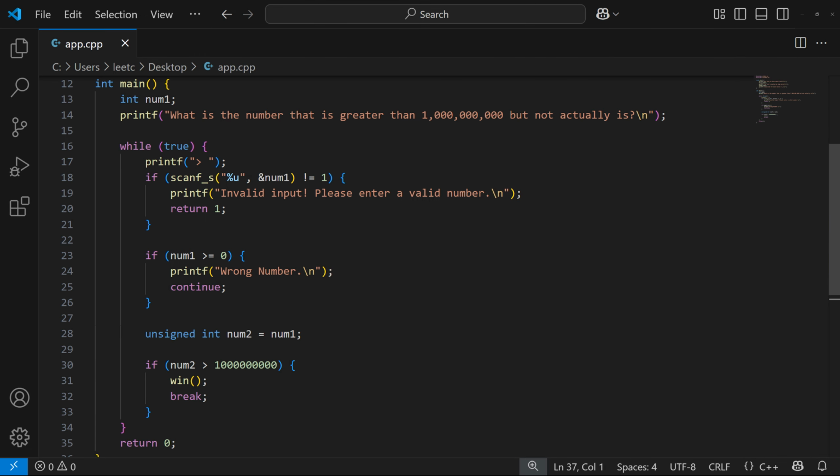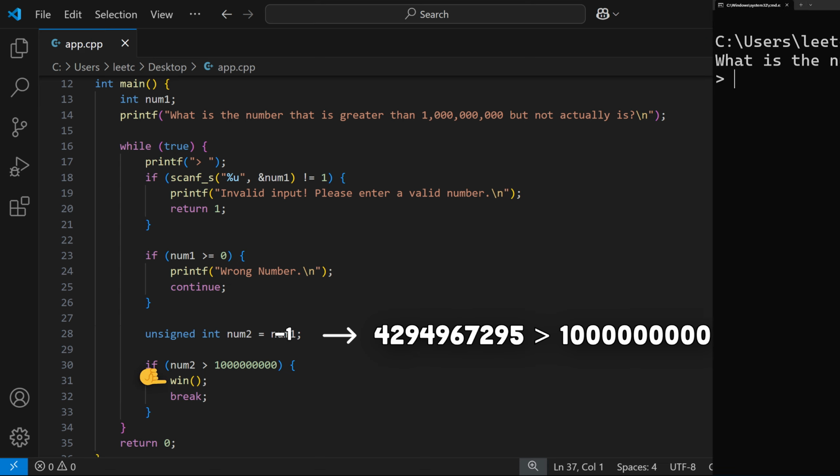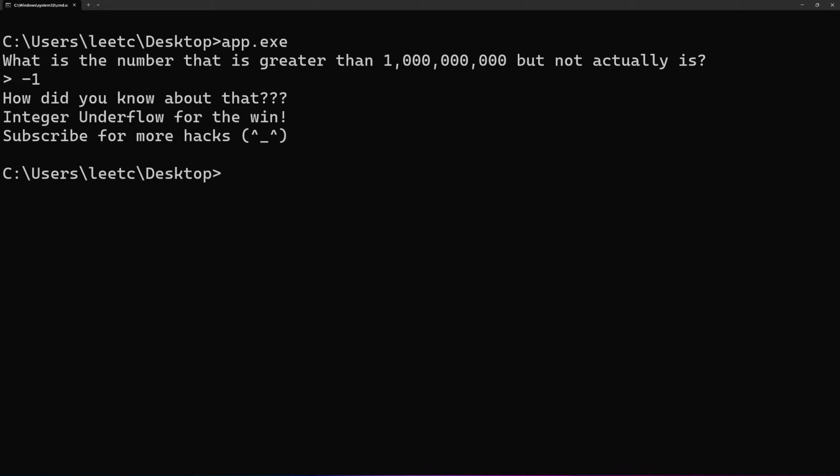So now, to beat this game, we can just input -1, which will pass this check, then it will be assigned to this unsigned integer here, which will underflow to the maximum 32-bit positive number. And since this number is obviously greater than 1 billion, it passes this check and it calls the win function. So back in the program here, when we enter -1, all the checks are passed and the win function is triggered. So next time, be careful when defining integers in C.